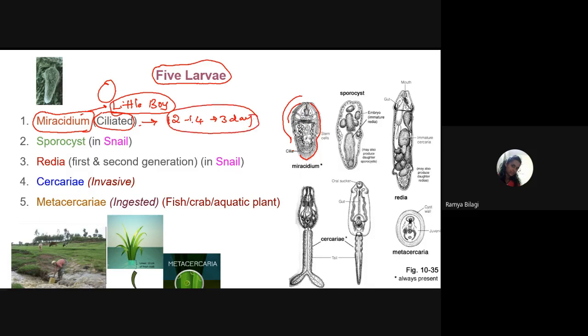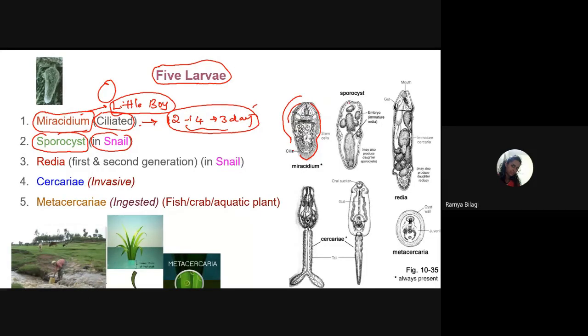So within this duration, what will happen? It needs to find its first intermediate host. So usually it is called as what? Snail. It is a snail. Whenever the snail is found, it will pierce the body of the snail and enter there. And in the snail, it will develop into what? It will develop into sporocyst.